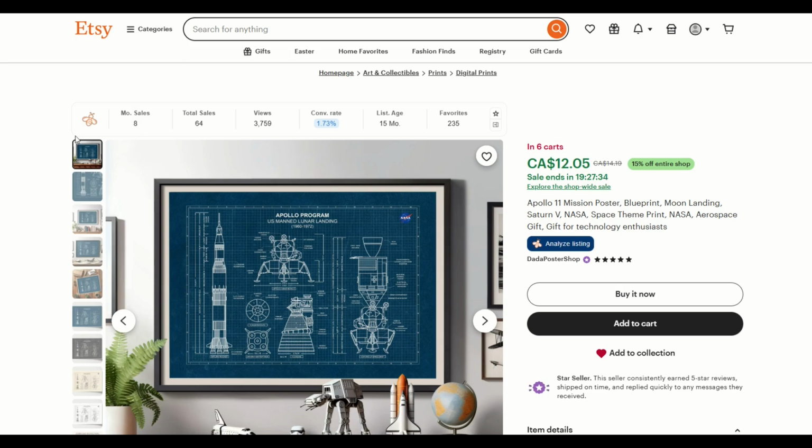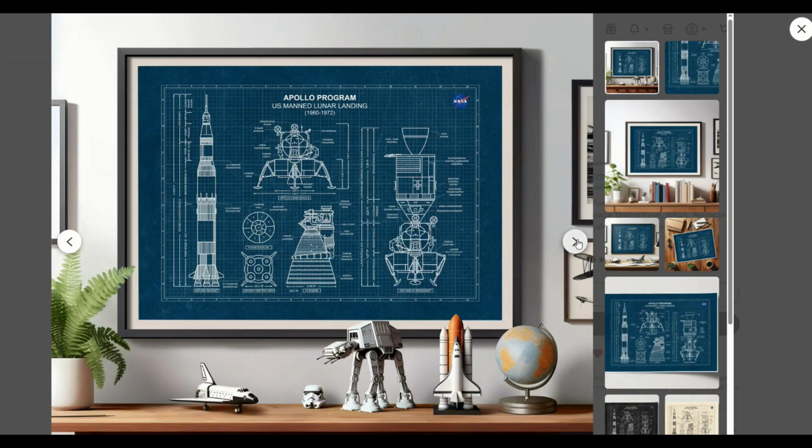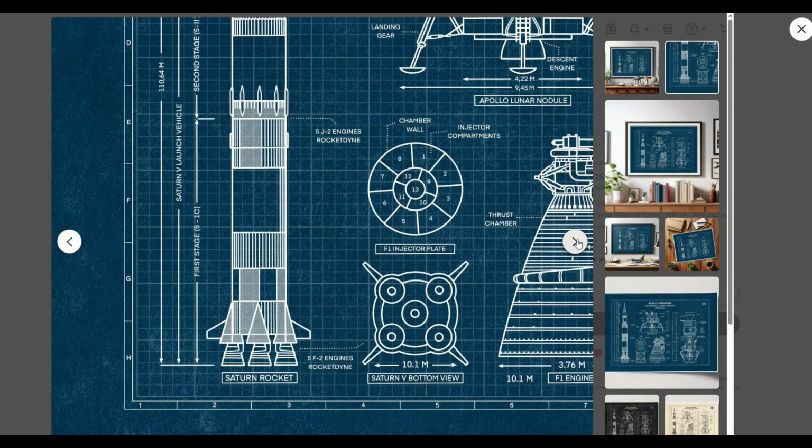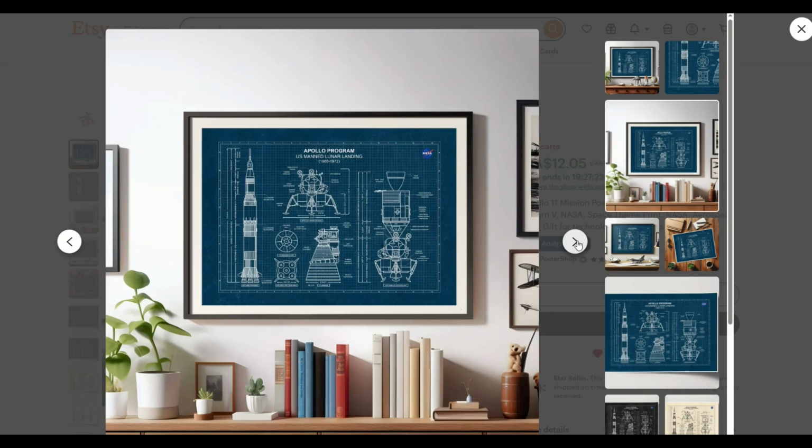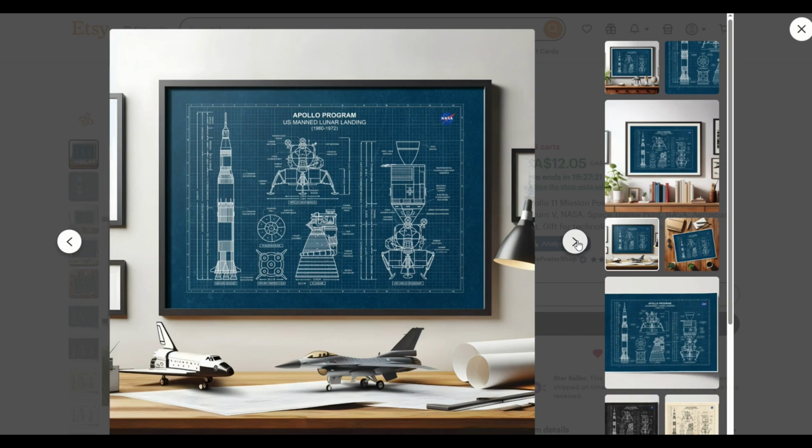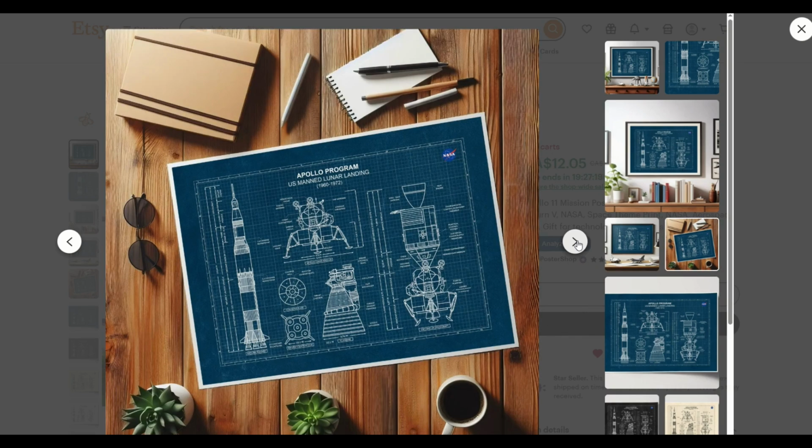So here's a great example of how you can stake your claim in an otherwise saturated niche. Here we can see there's 8 monthly sales, total sales 64. This is an Apollo 11 mission poster. This is basically a blueprint. So if you can make blueprint designs, and yes, they take a lot of time, but they look beautiful, there's a big demand for this. And you can make unique ones that look different.